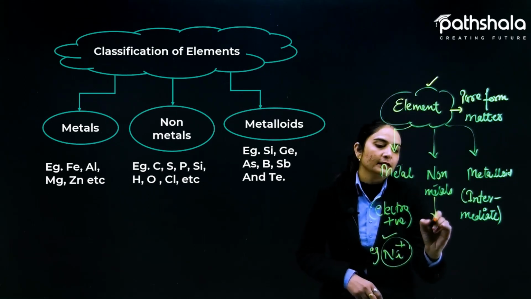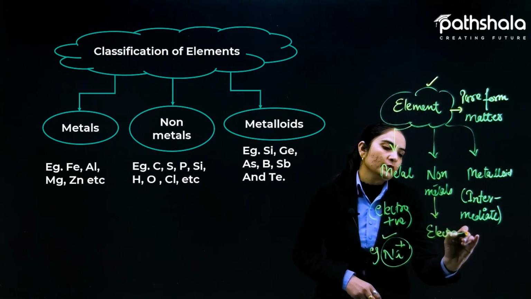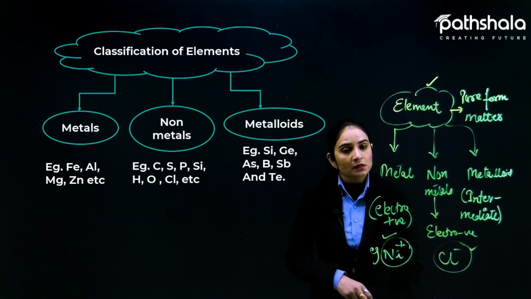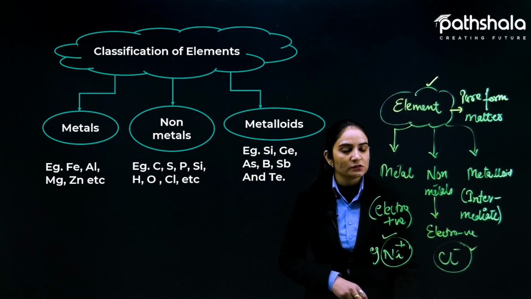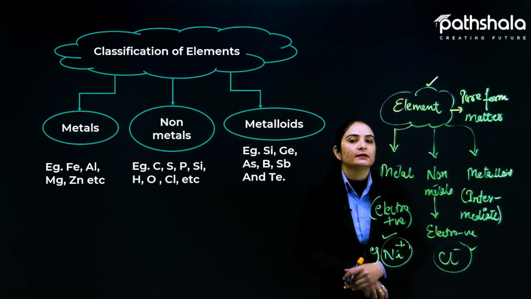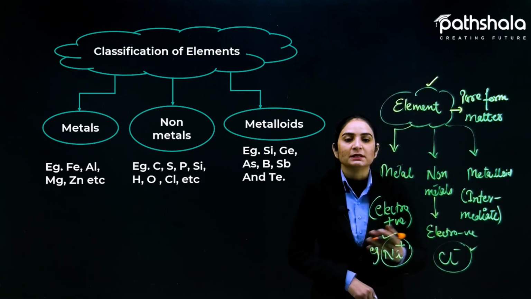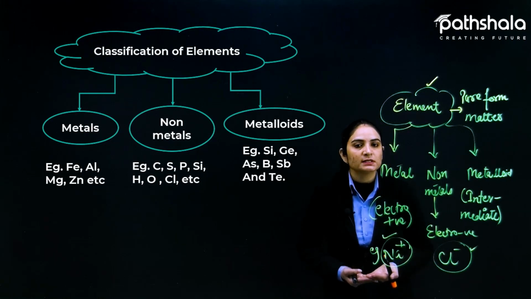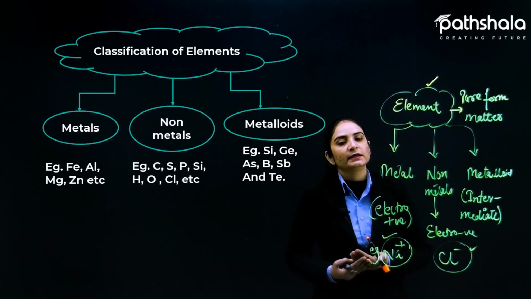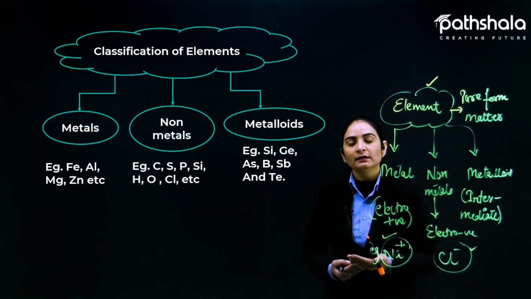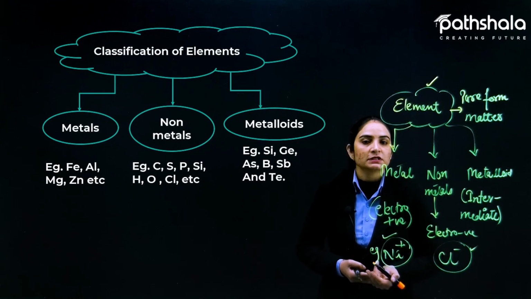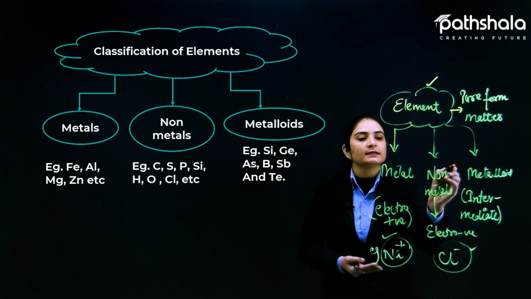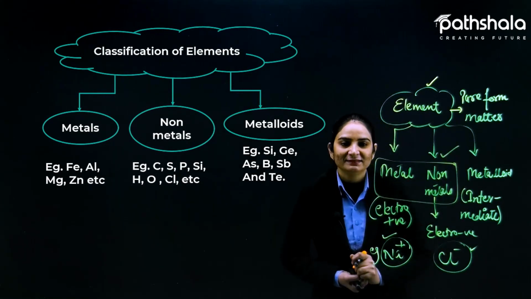Fine. Non-metals are electronegative. Electronegative means they are not that reactive, but they can gain electrons and acquire a negative charge. So they behave like non-metals. Covalence is also there. This is very important to understand in the introductory part before proceeding with the chapter. Fine. So we have done what elements are. About 118 elements are known at this time, out of which 92 are naturally occurring, and some of the 118 are synthesized artificially and are called artificial elements. Elements are further classified into three categories: metal, non-metal and metalloid. So that is the name of our chapter, metals and non-metals.